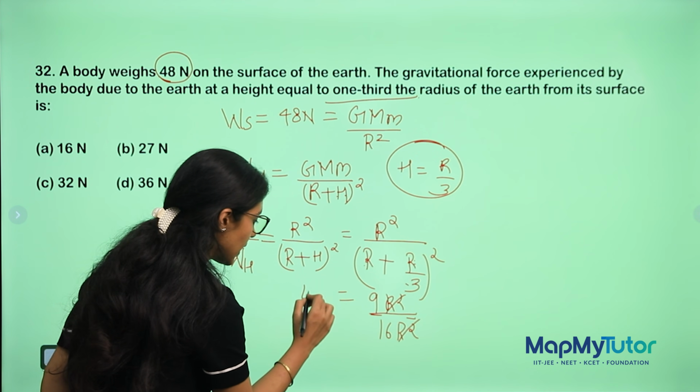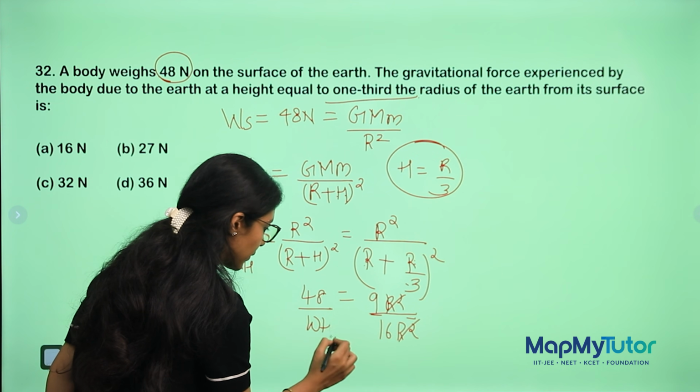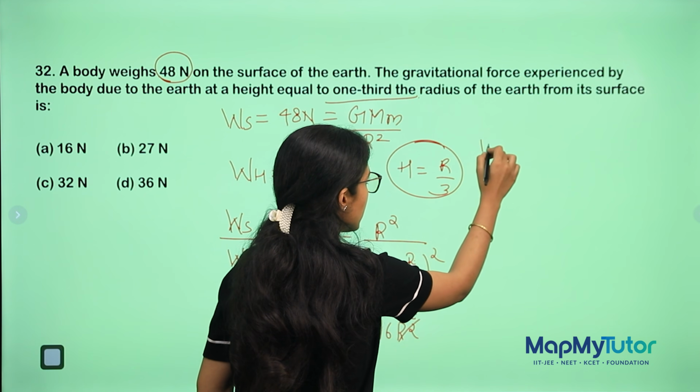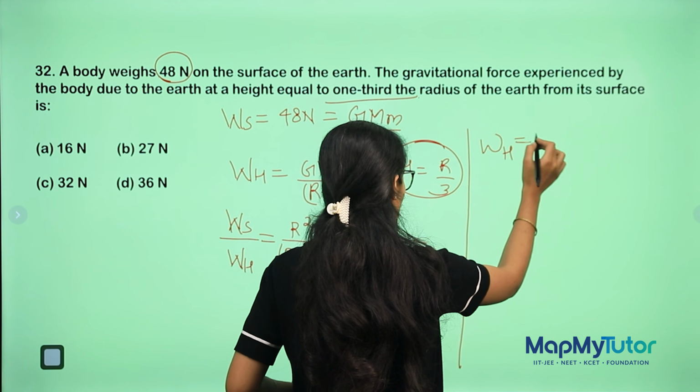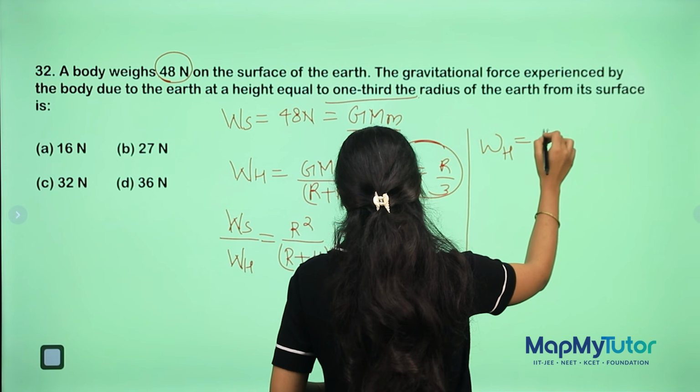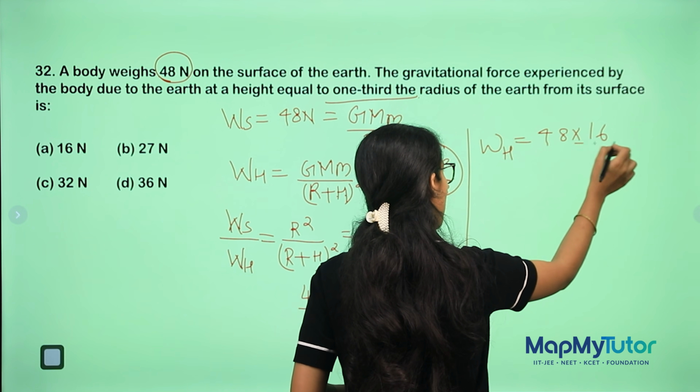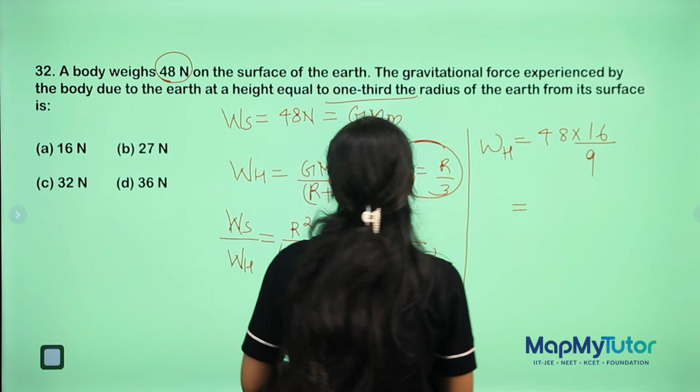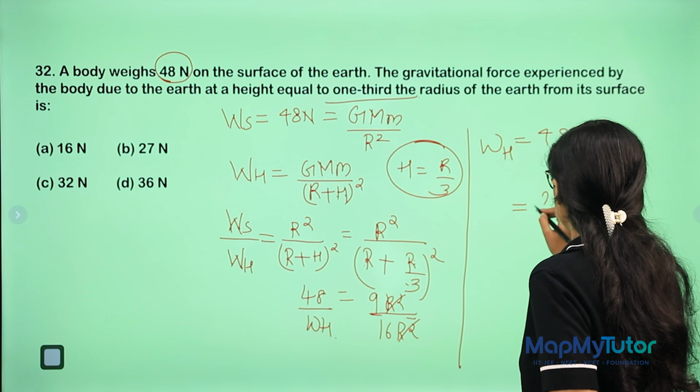This side I have 48 upon Wh. Let's bring everything to one side. Wh equals 48 into 16 upon 9. So this will come out to be your answer as 27 Newton.